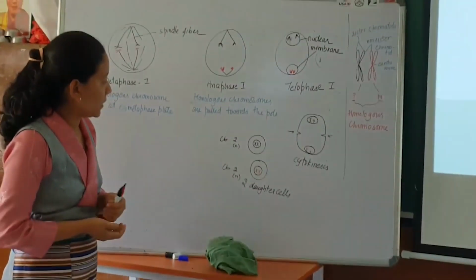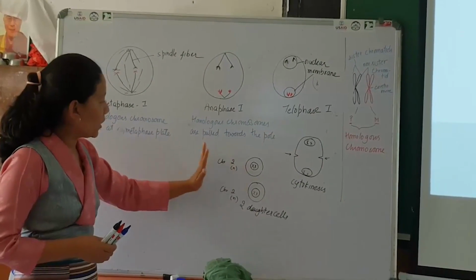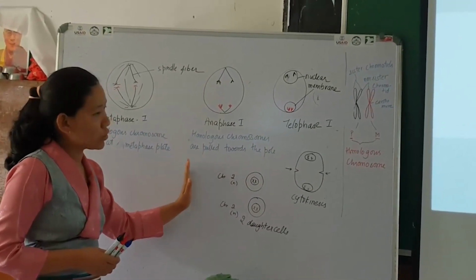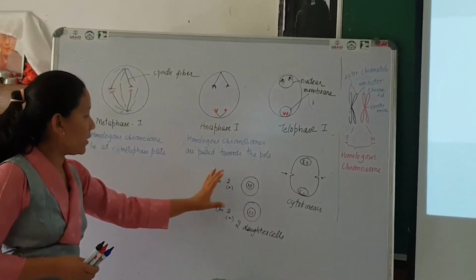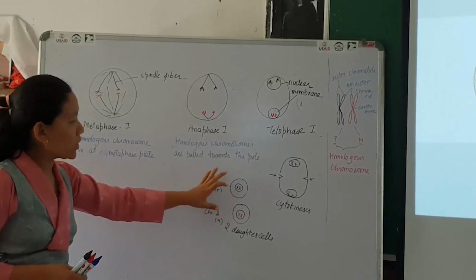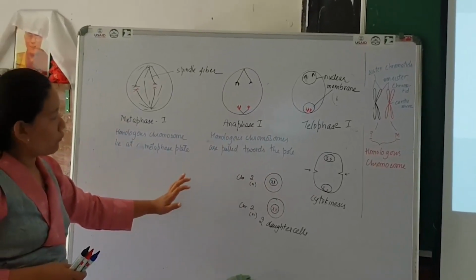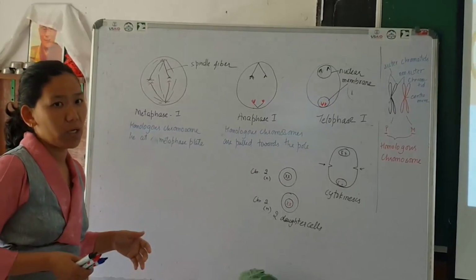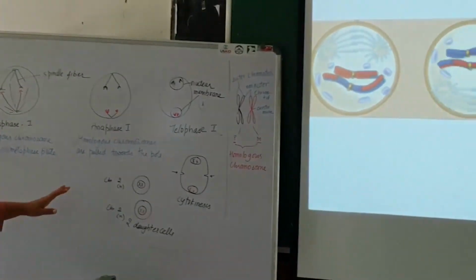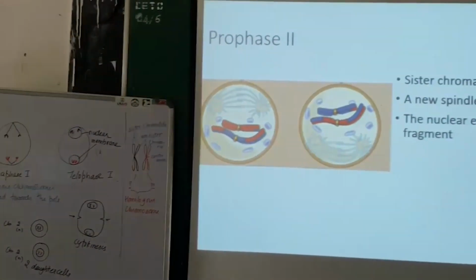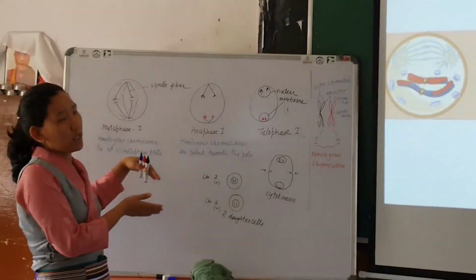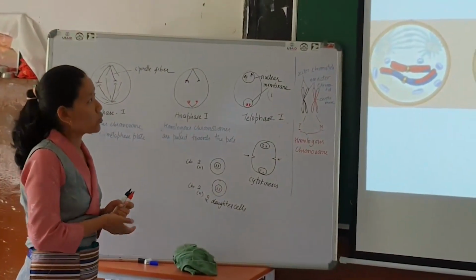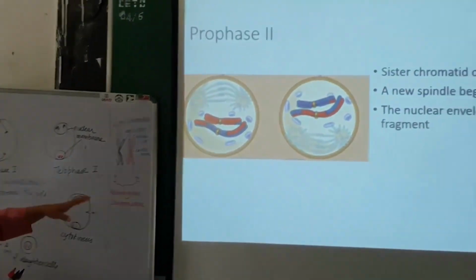Now after this, there will be a very short resting period, and then both the cells will enter into meiosis 2, which starts with prophase 2. Meiosis 2 is similar to that of mitosis. So let us look at the picture here.